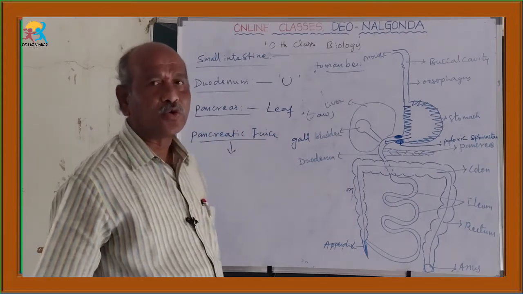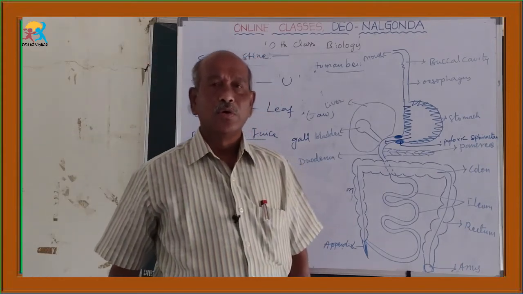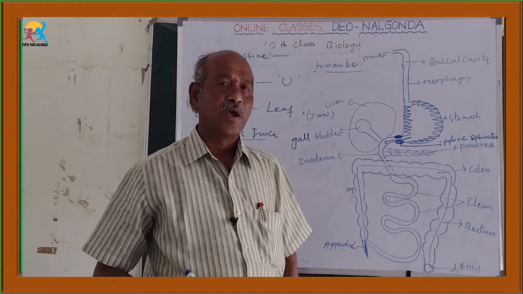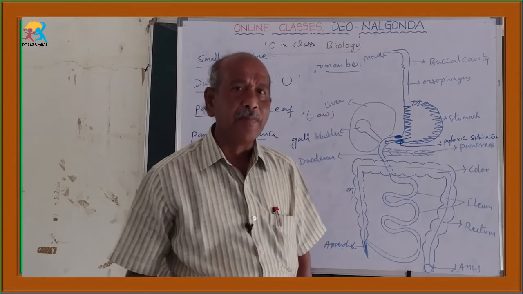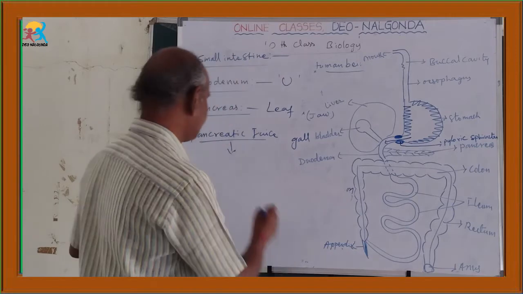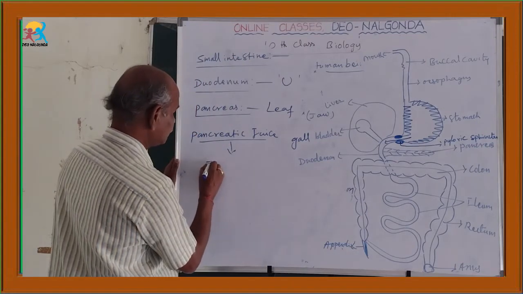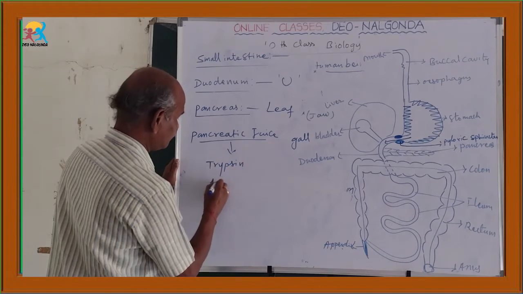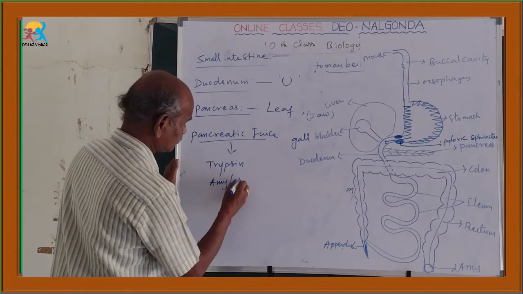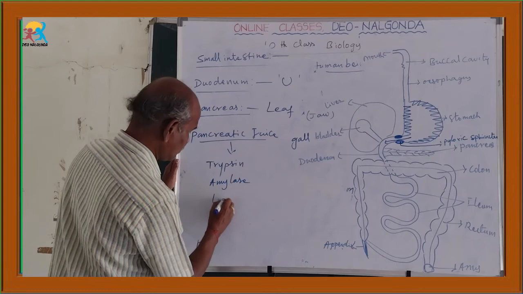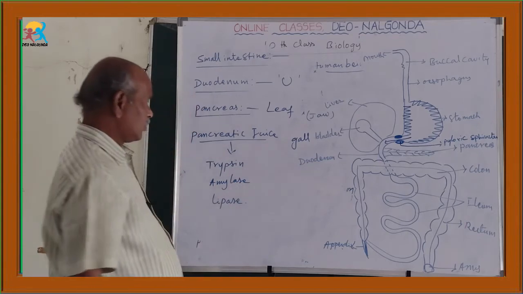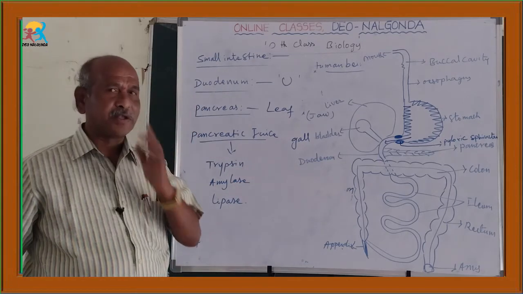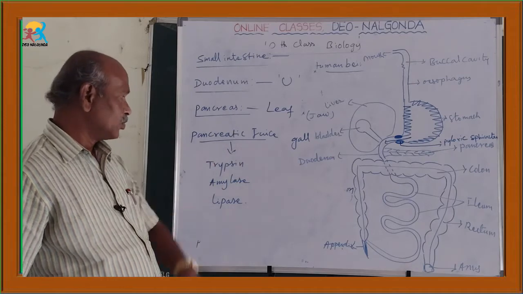This pancreatic juice consists of trypsin, amylase and lipase enzymes. So there are three enzymes present in the pancreatic juice.